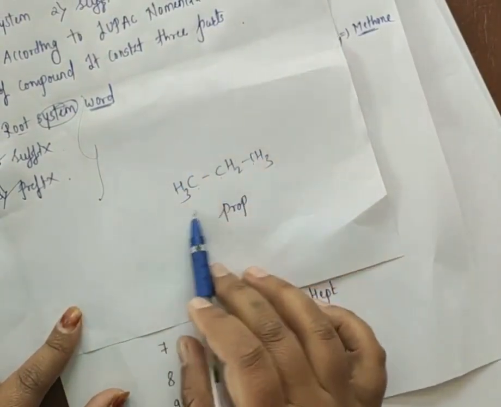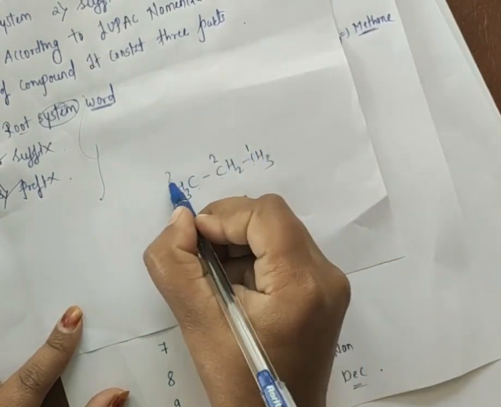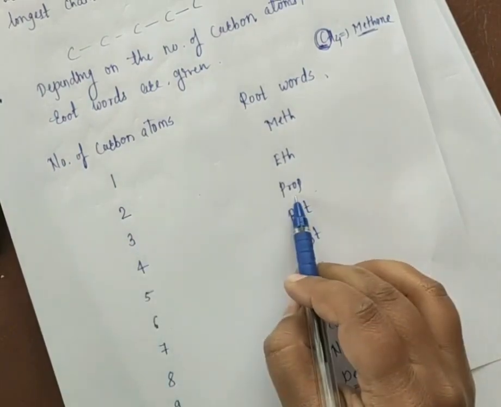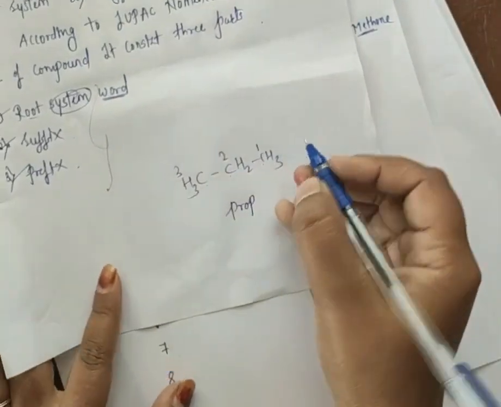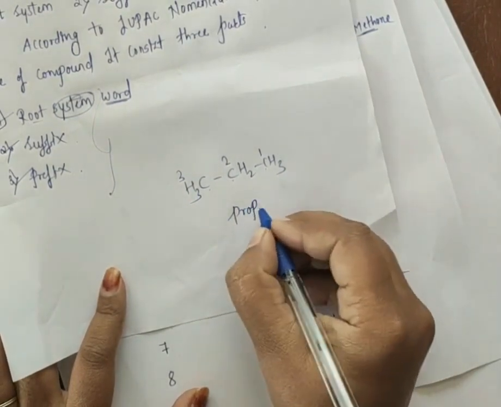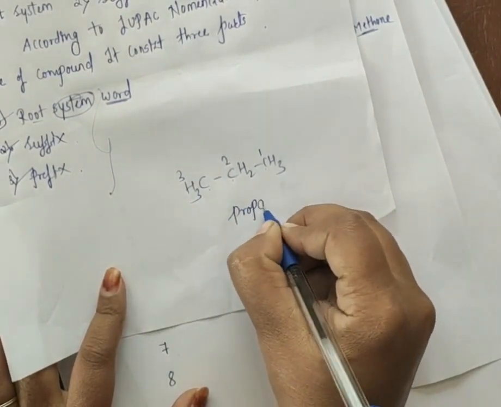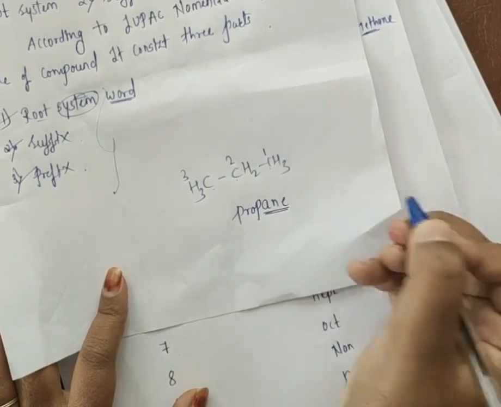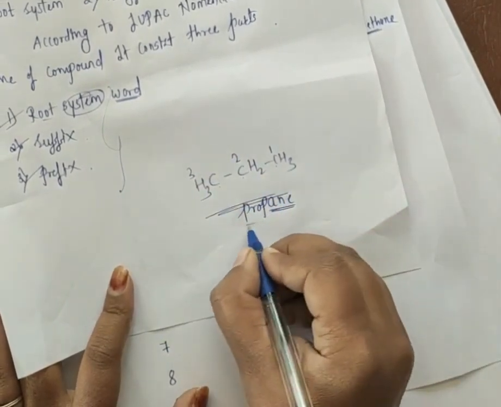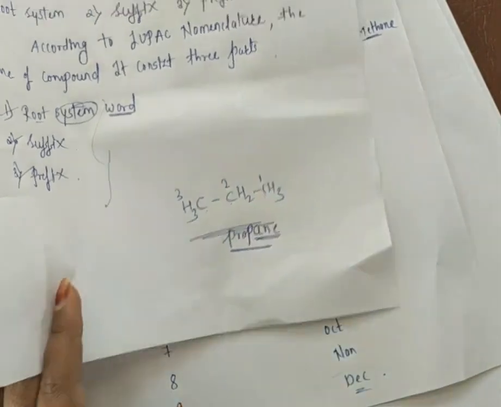So if I count the number of carbon atoms, 1, 2, 3, total 3 carbon atoms. So for the particular 3 we should use prop. After that there is one more rule. After this root word you have to add ANE as a suffix there. So what is the name for the particular organic compound? That is propane.